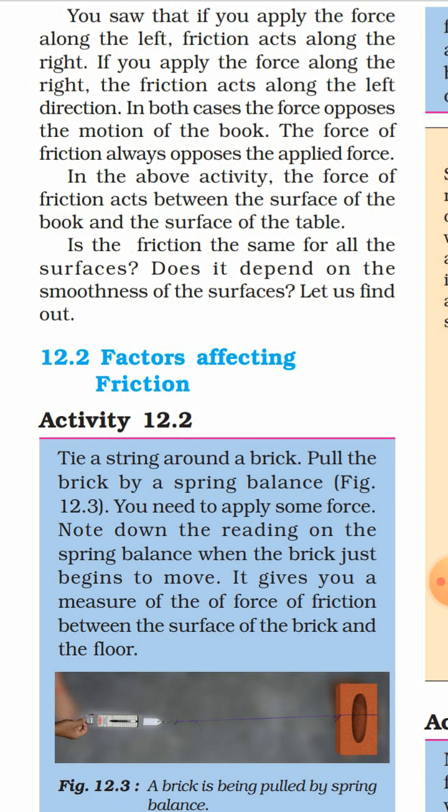Factors affecting the friction. Tie a string around a brick. Take any stone or a brick, that is a brick as shown in the figure, and tie it with a string. Okay, pull the brick by a spring balance as shown in figure 12.3. You need to apply some force. Note down the reading on the spring balance when the brick just begins to move.